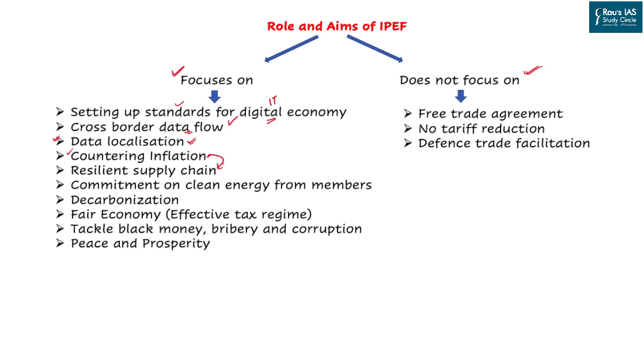So the member countries of IPEF would focus on bringing resilience to the supply chain so that if any international event tries to restrict or disbalance the demand and supply mechanism, it will help in restricting the overflow of prices or extreme levels of inflation.